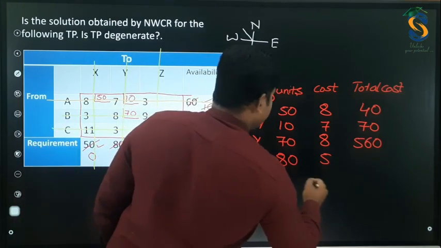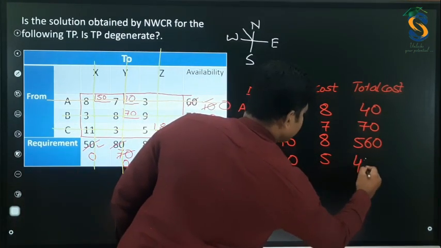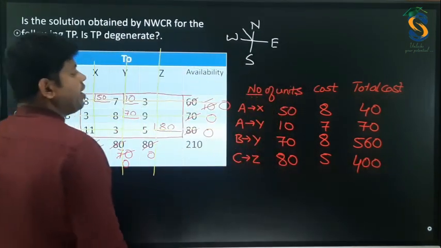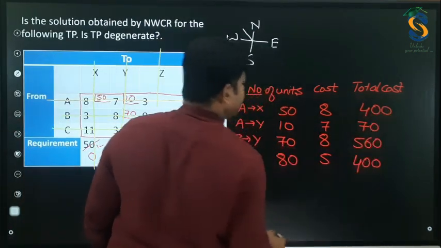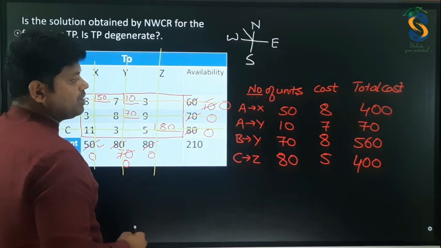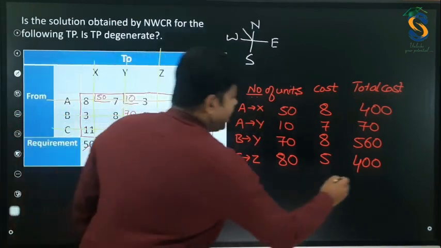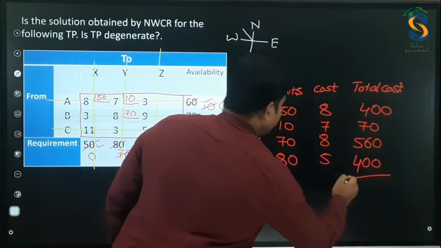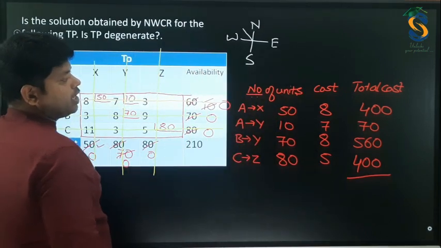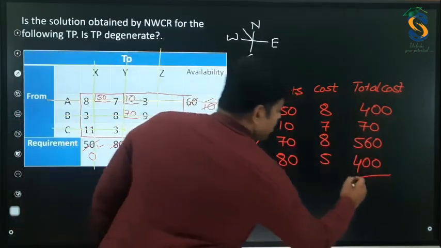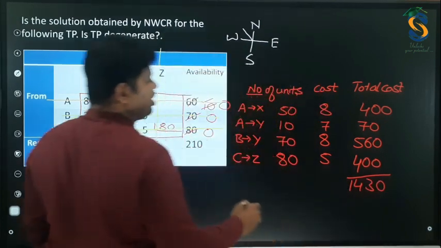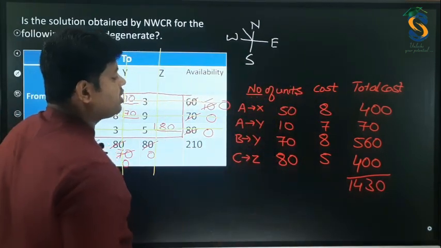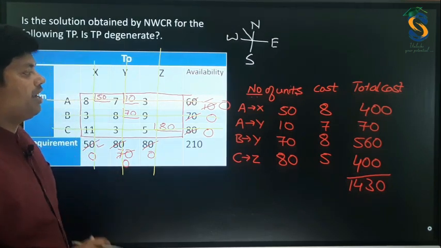Again, this becomes 400. Yes. So this also becomes 400. There was a mistake. Now you need to calculate the total. The total will be 1430. That is, total is 1430.